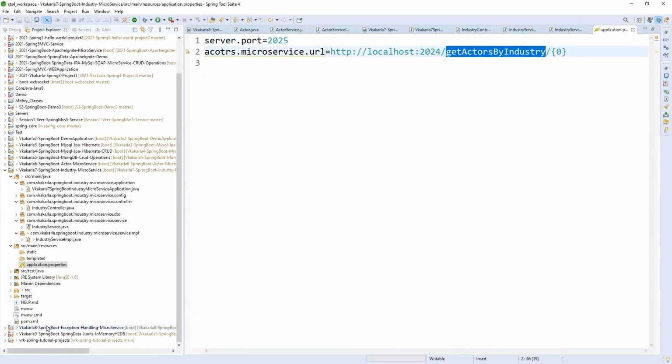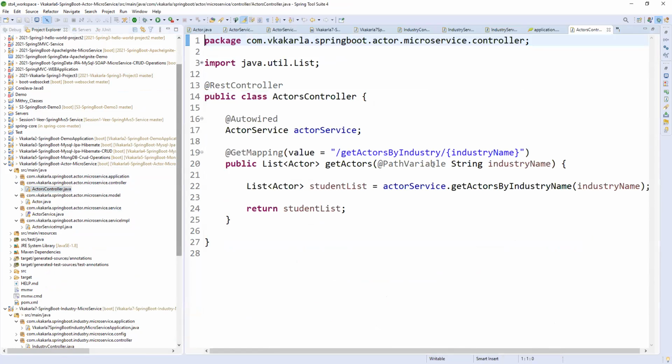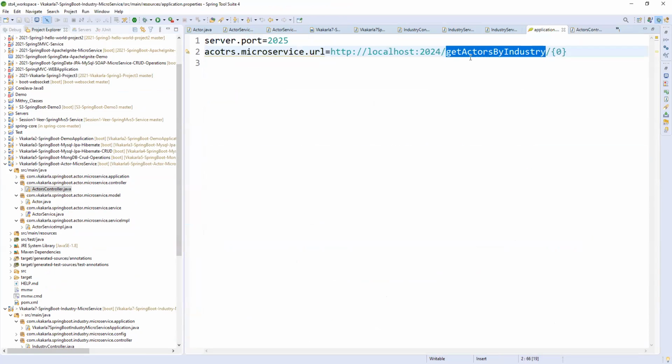If you see here, in the actor microservice controller, slash get industry name of industry name, so get actor by industry. That is what we mentioned here, get actor by industry path.